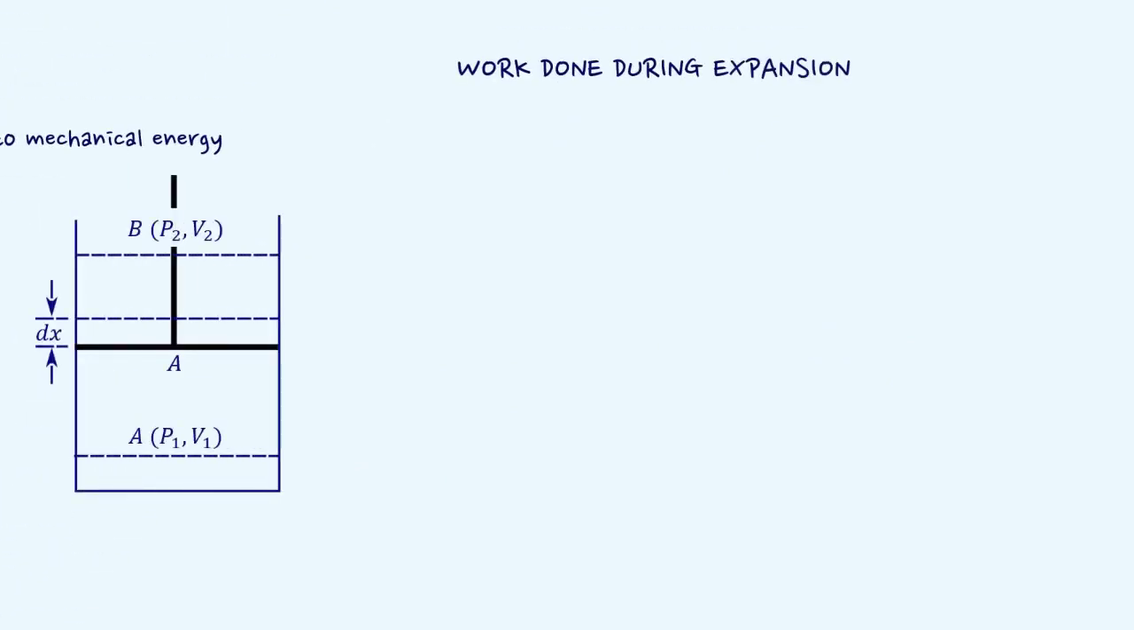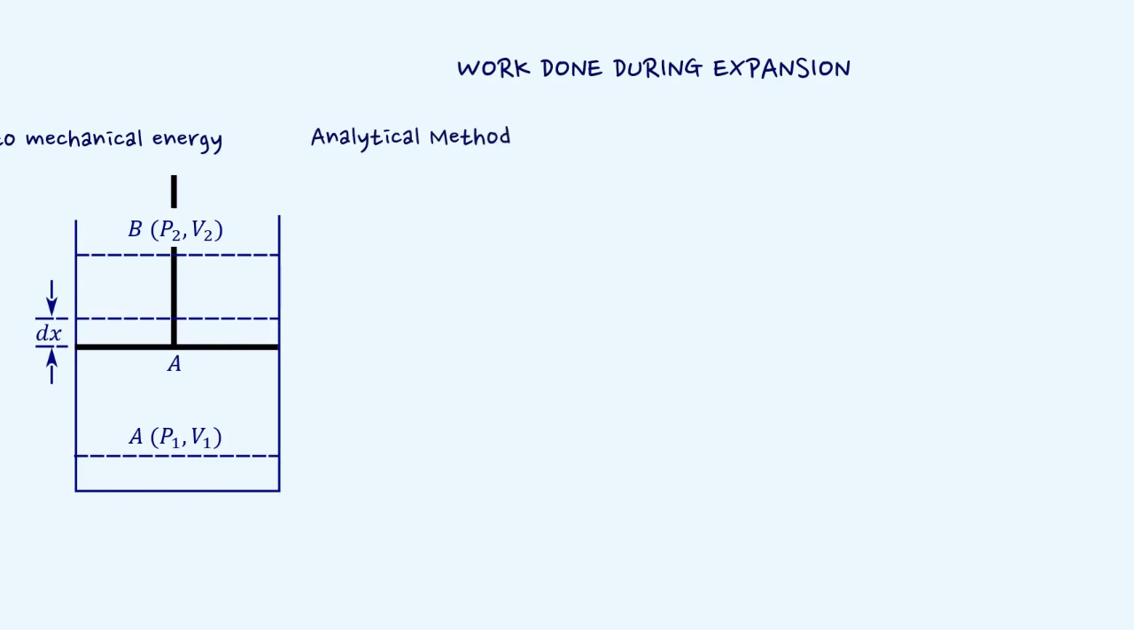Consider a gas container fitted with a movable piston at position A, corresponding to pressure P1 and volume V1. Let the gas expand very slowly and attain the state B, corresponding to pressure P2 and volume V2. Both the states are in equilibrium. We are asked to find out the work done by the gas during this expansion. Let's evaluate the expression for work done analytically first.